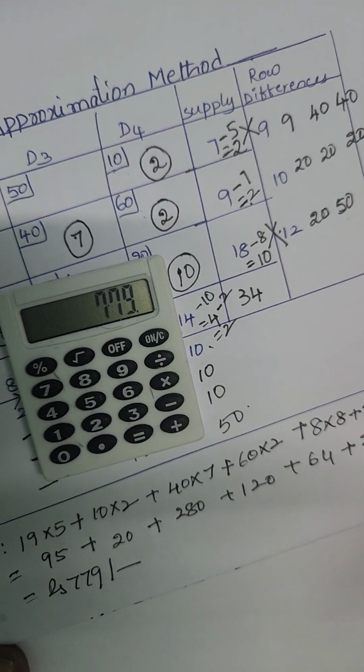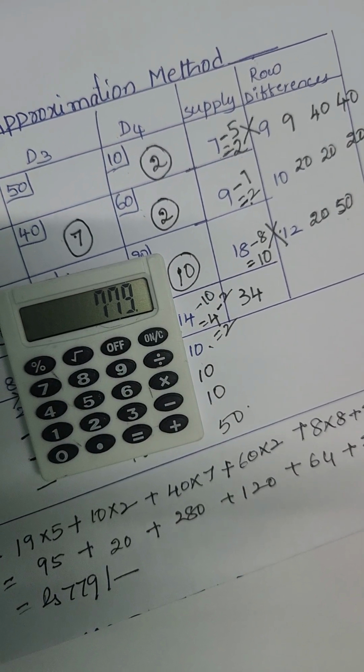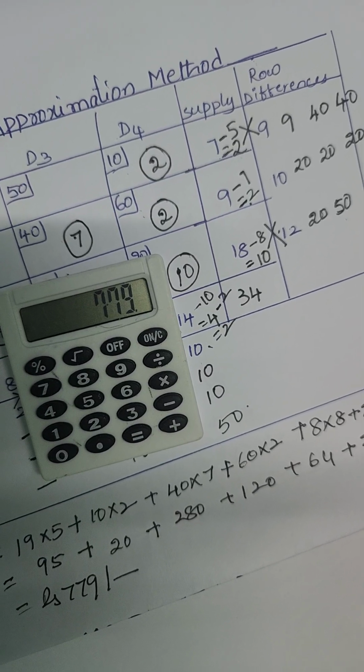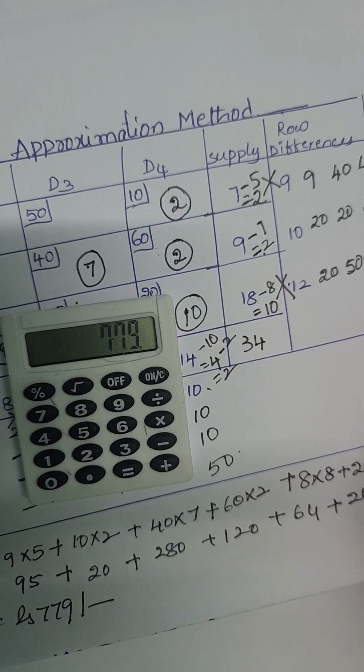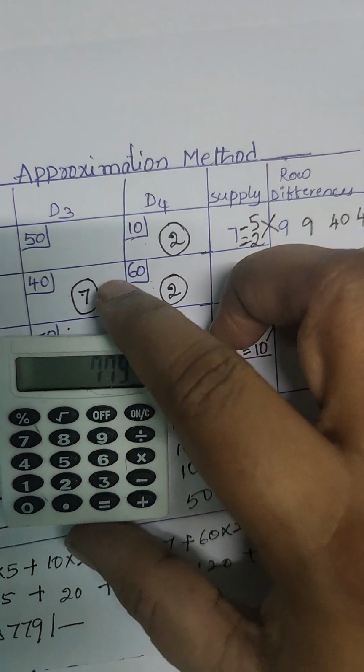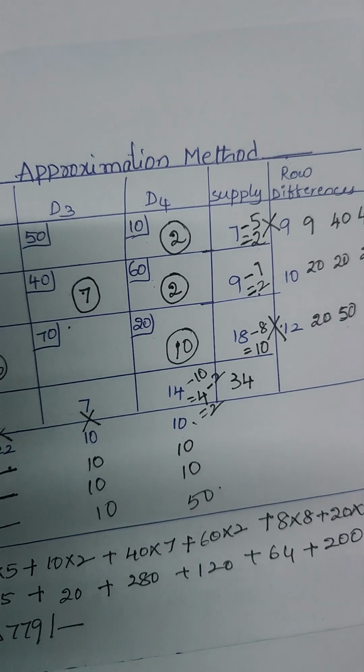So by using this Vogel's method, the minimum transportation cost is 779 rupees. So this is the Vogel's approximation method or penalty method.